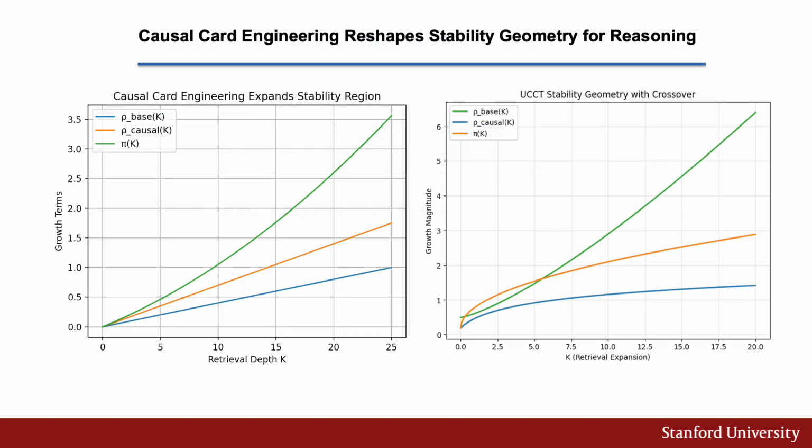This plot shows the structural density growth for base and causal retrieval alongside interference growth. It illustrates the structural tension. Notice that pi K remains above both curves. Interference is always present in the first curve. That means any naive K expansion will eventually degrade reasoning. In base RAG, the rho K grows too slowly. Instability occurs quickly. In causal RAG, rho K goes faster than base, delaying degradation, but interference still dominates without regulation.